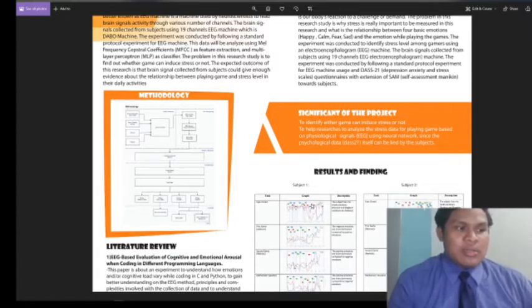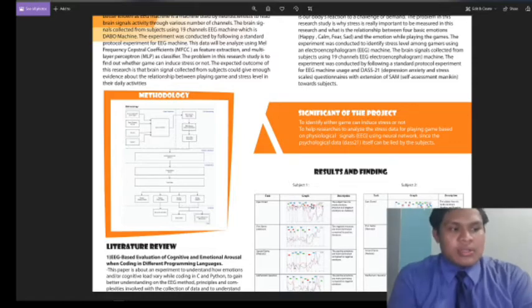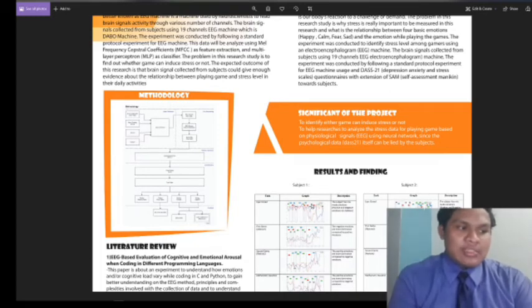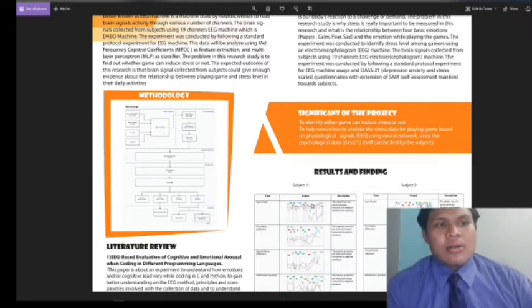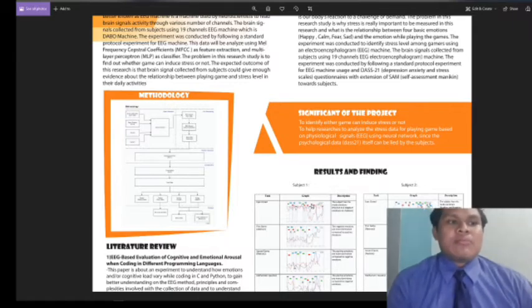Next we go to the classification part. For the classification, we use a multi-layer perceptron (MLP) classifier to classify the brain signal in order to check the intrinsic motivation of the subject, either being motivated or not. Basically we analyze it using MATLAB. So for the analysis part, we will use all the data collected from the previous steps, using MATLAB to get the result of the level of the subject in the experiment.